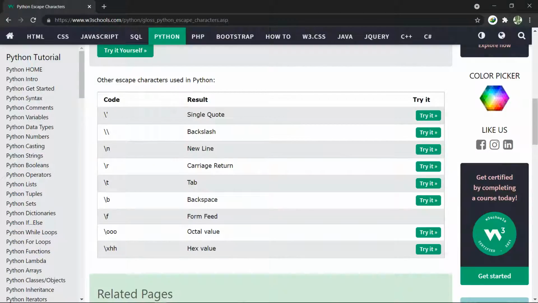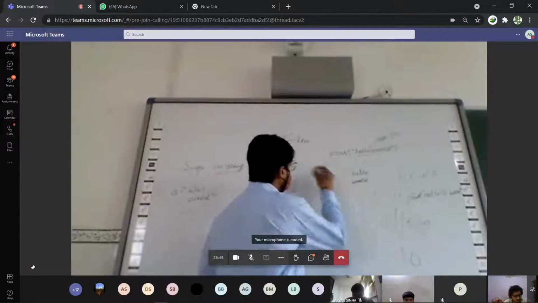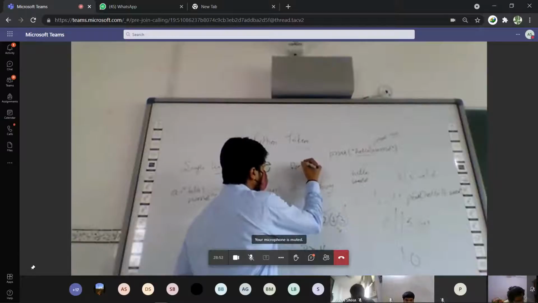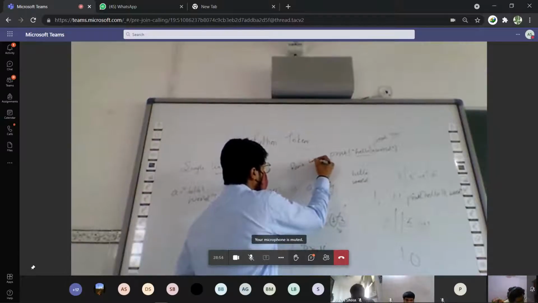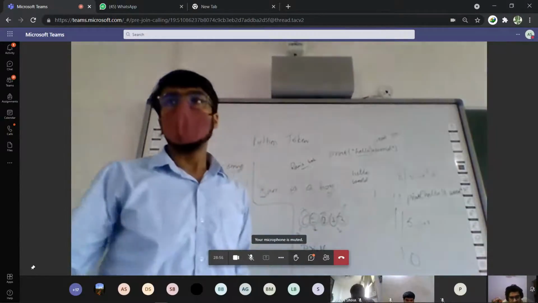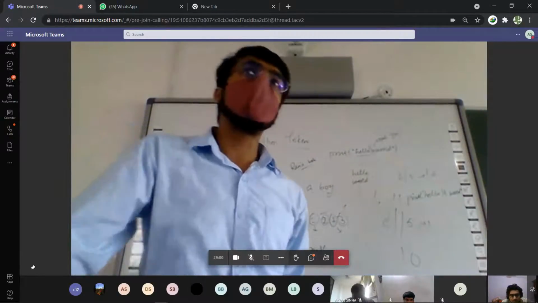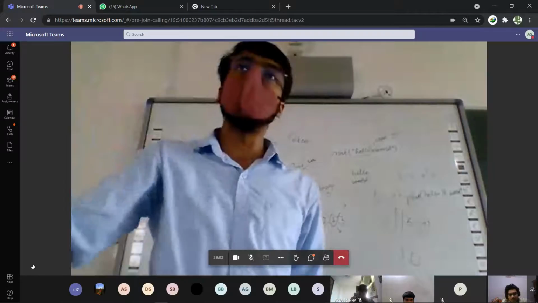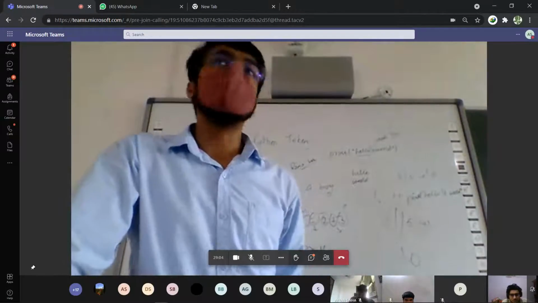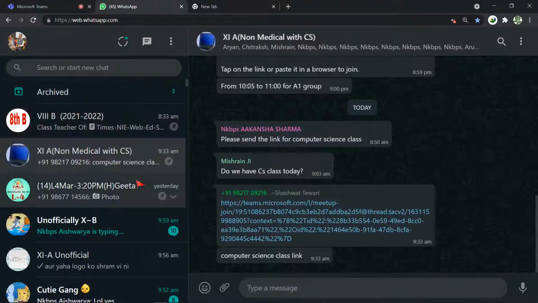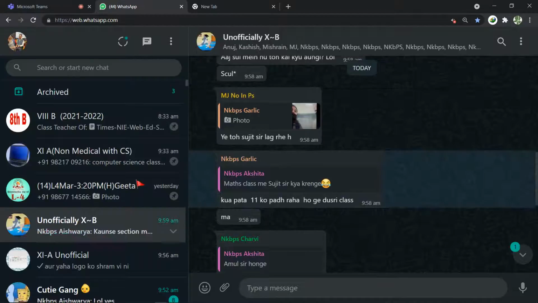But if I want to print it like this, see, I need to print, the output should be like Ram's book. How will I be able to print this? I just have to write in double quotes as it is, Ram's book. No. You cannot place a single quote like this.